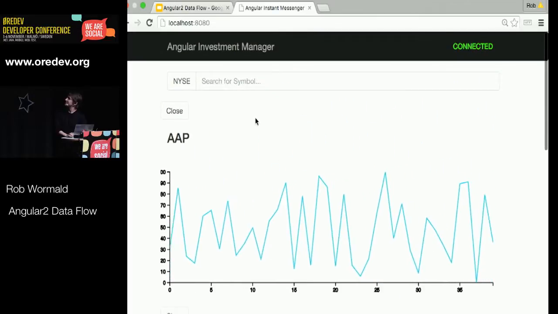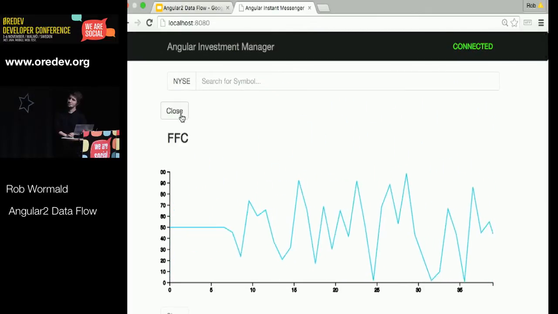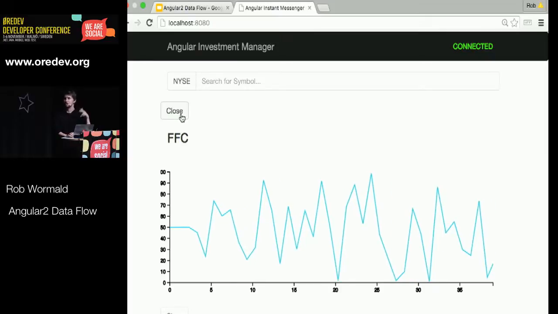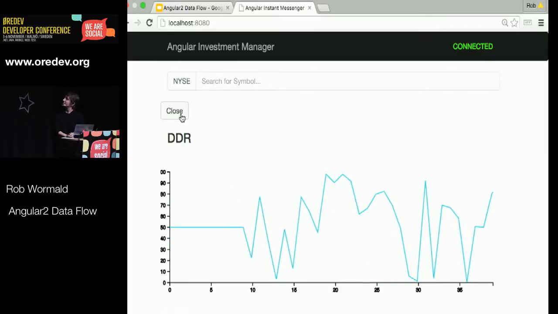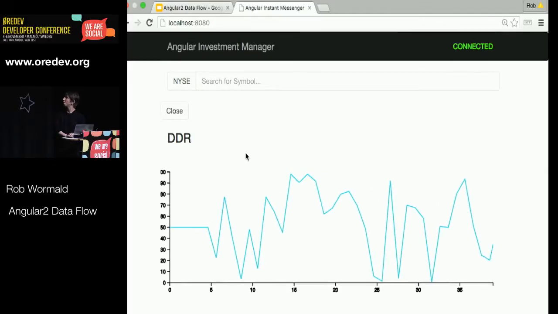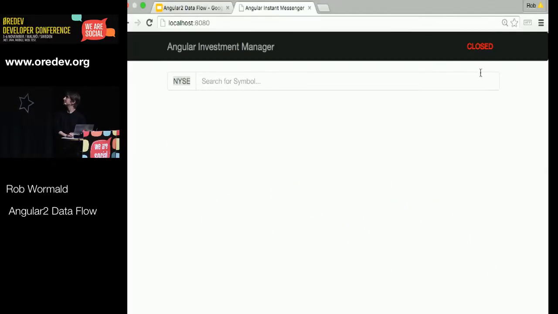And what's cool about this is as I unsubscribe, so this close button is unsubscribing to each of those observables of ticker values coming out. And as I close them, when I get to this last one, so I only have one left here, it's going to close the server, close that socket. Because we can keep track of subscriptions and unsubscriptions, it makes it really efficient when we connect to a server via WebSockets. We can keep track of how many listeners we have, and as we unlisten, when we get back to 0, we can unsubscribe.